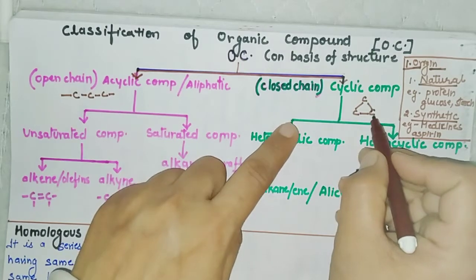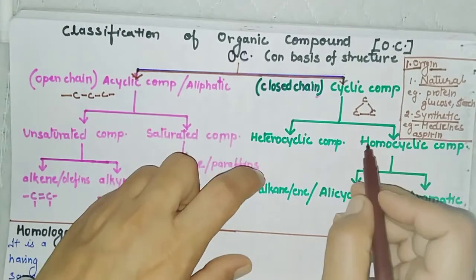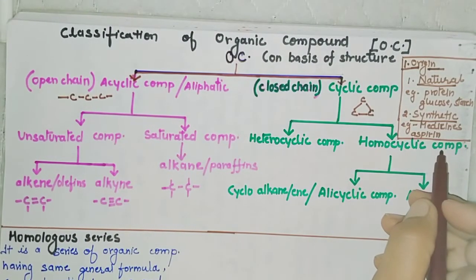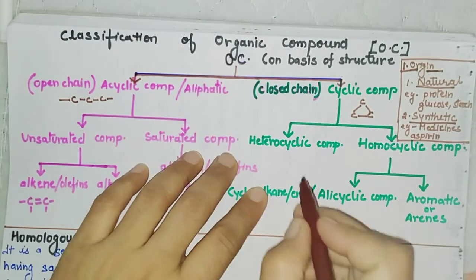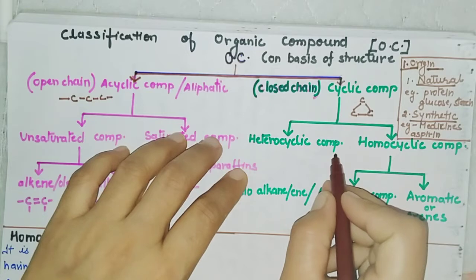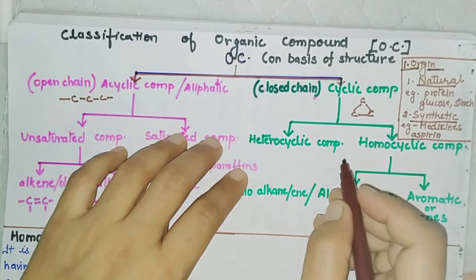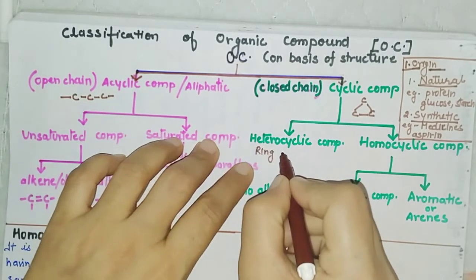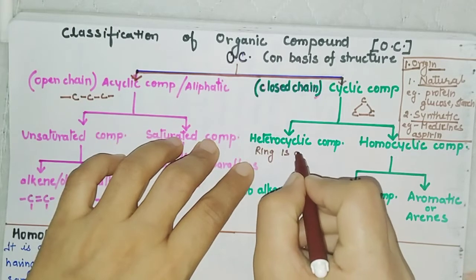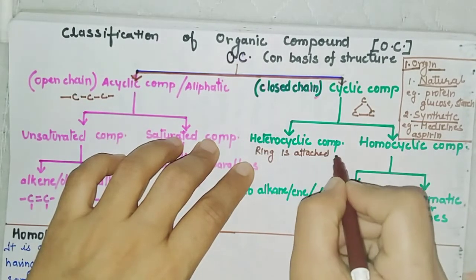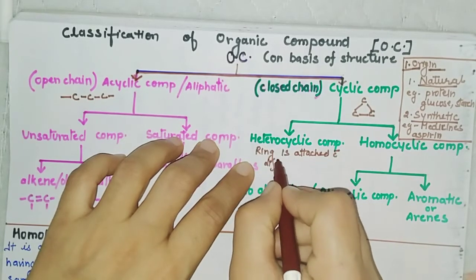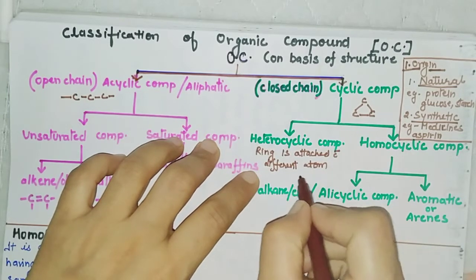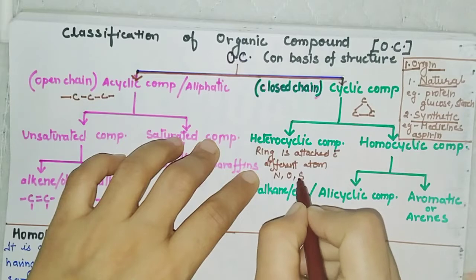So this is the closed or cyclic compound. Now closed compounds can be of two types: heterocyclic or homocyclic. Heterocyclic compounds are those in which the ring has different atoms, like nitrogen, oxygen, sulfur.